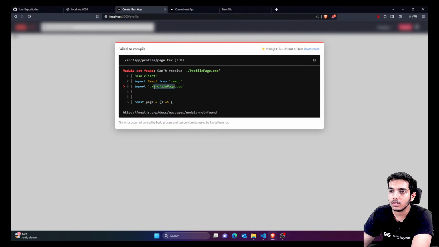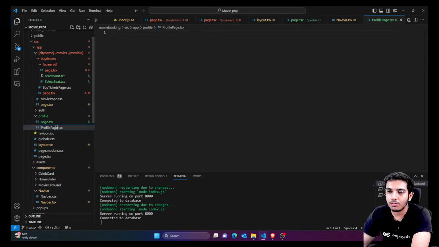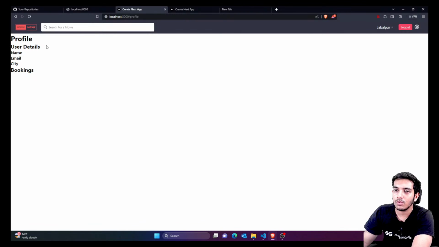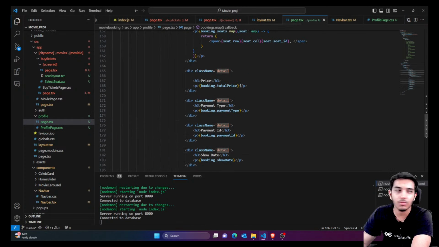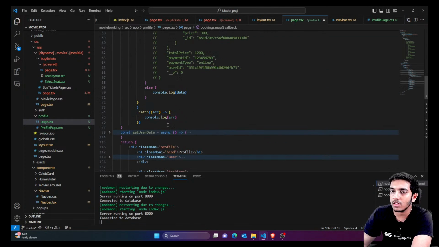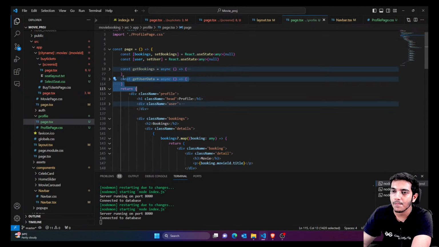So you can see first of all this doesn't exist. I think I've given the wrong name. So F2 actually, oh, it's the CSS file. Okay, fine. So now guys, if I reload this I must get the data, but right now I'm not getting the data. Why? Because I have to call the function. I haven't called these functions, so I have to call them.